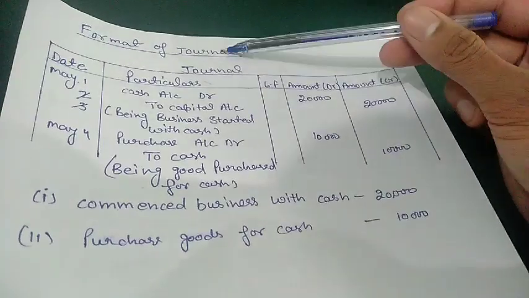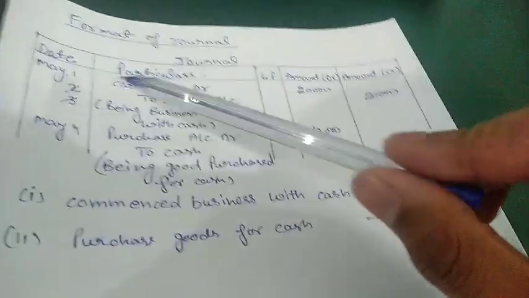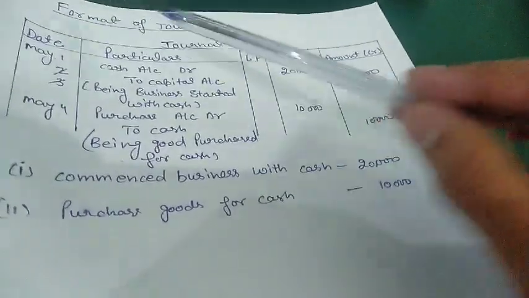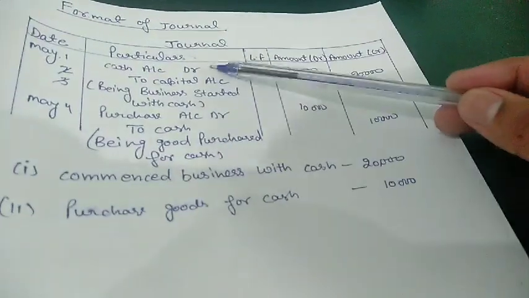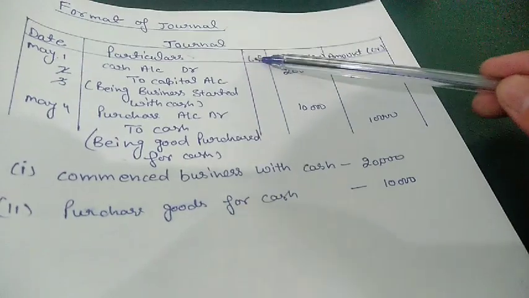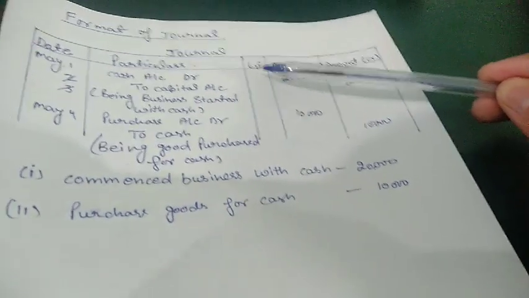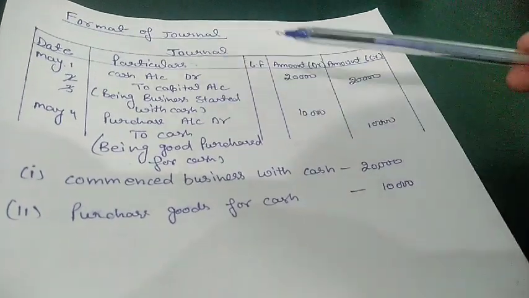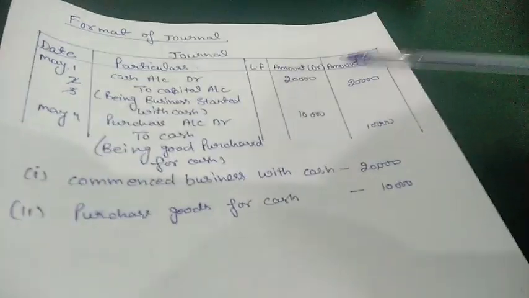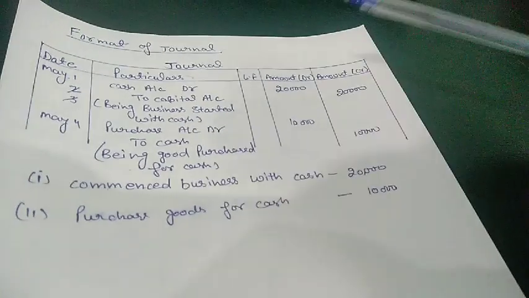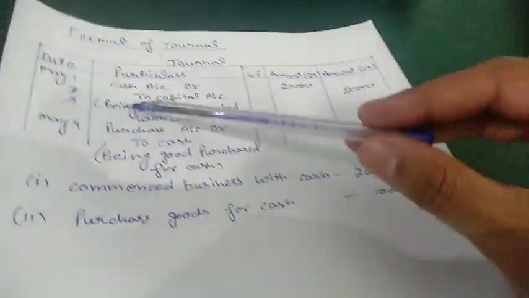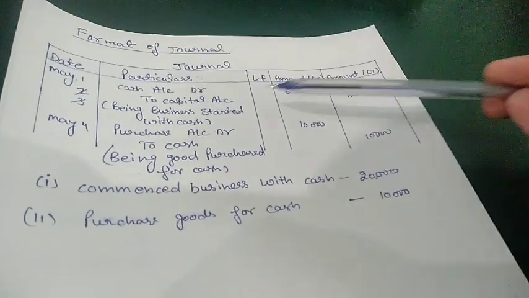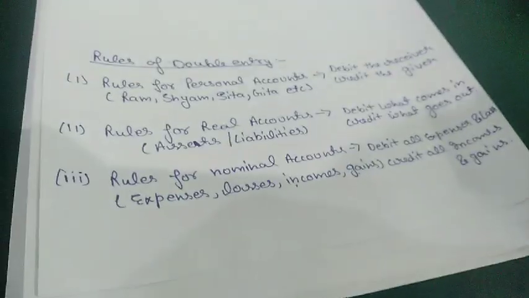Next is the format for the journal. It is a 5-column format in which the first column is for date or SN number. Next is particulars, in which we record our journal entry. Next is ledger folio, in which we post the number of the ledger in which we record this transaction. Next is amount debited and amount credited. So this is the format for journal, which we also call the five-column chart for a journal entry.